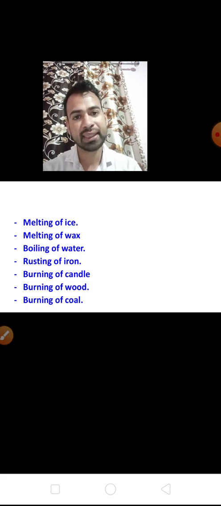To identify these changes, first of all we have to know the definition of physical and chemical change. If we learn the definition properly, then we can easily understand these changes. So first I will teach you about physical and chemical changes, then we will come back to this slide to identify these changes, whether physical or chemical. So let's start with physical change first.